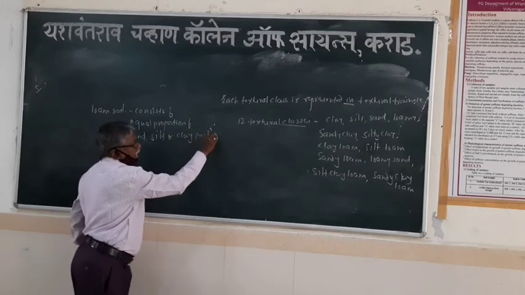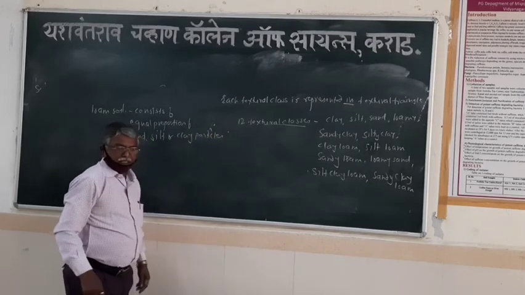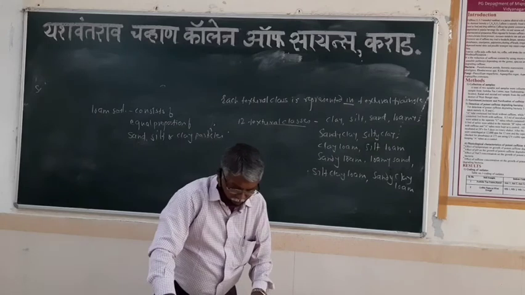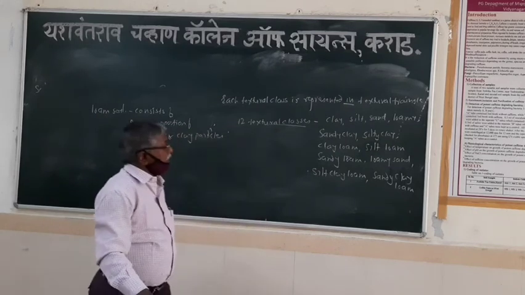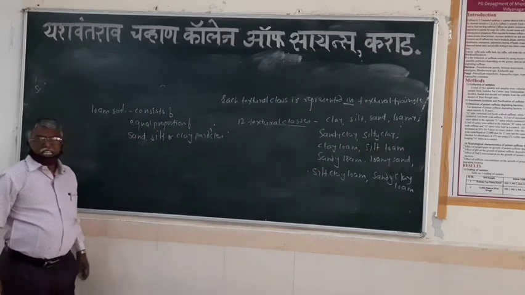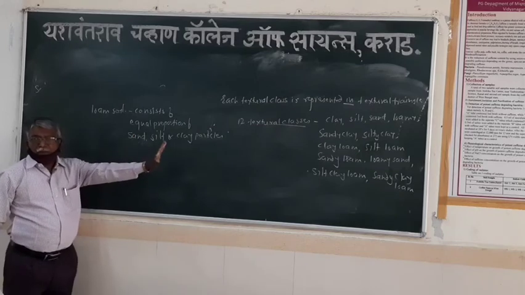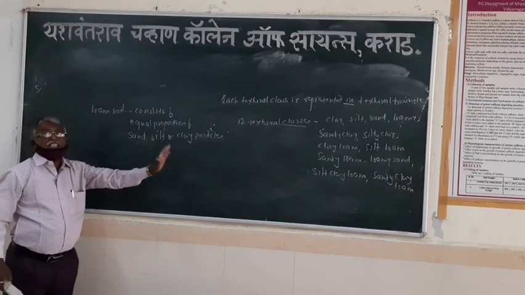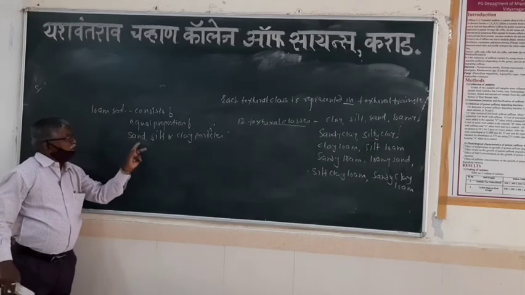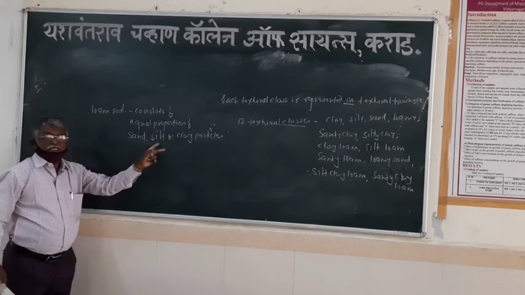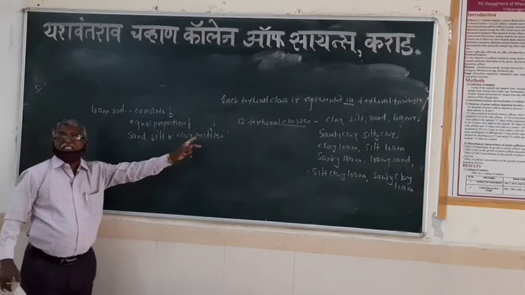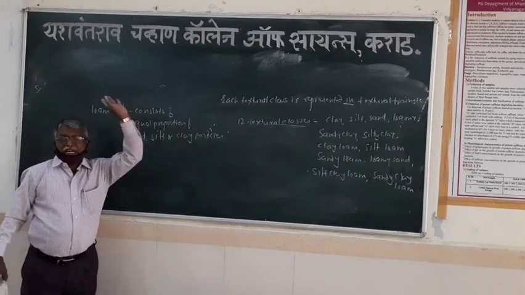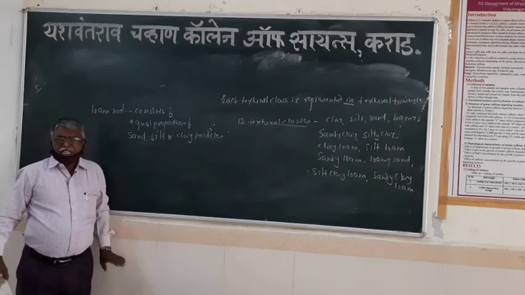Sand, silt and clay particles. It consists of equal proportions of the sand, silt and clay particles. Equal proportion: out of 100 grams, 33, 33, 33. That is, 33% sand particles, 33% silt particles and 34% clay particles. Only a 1% difference in there.